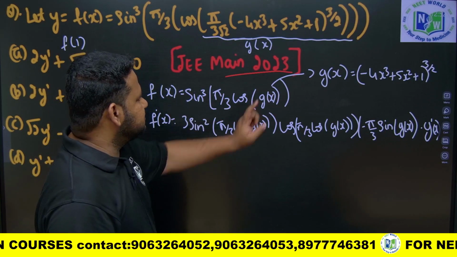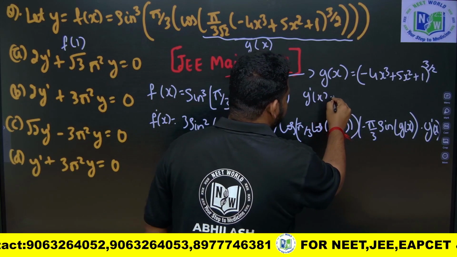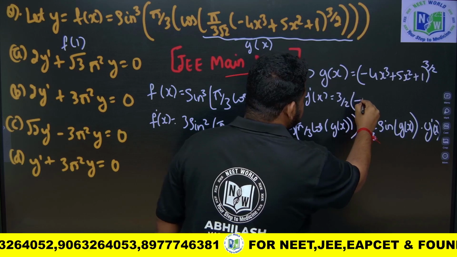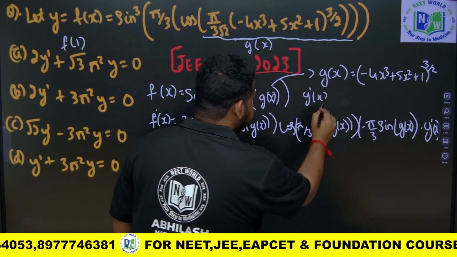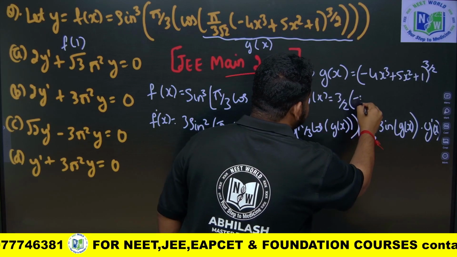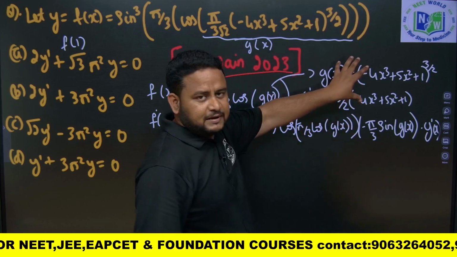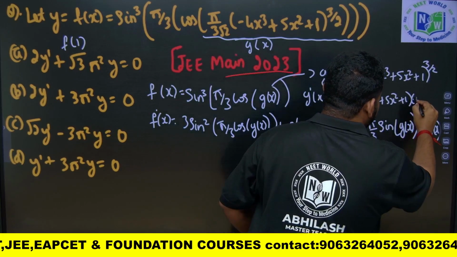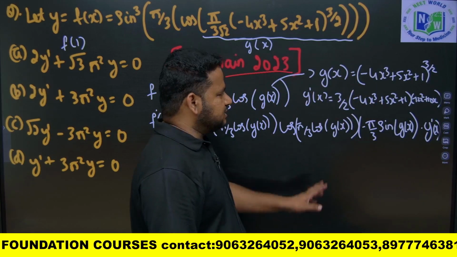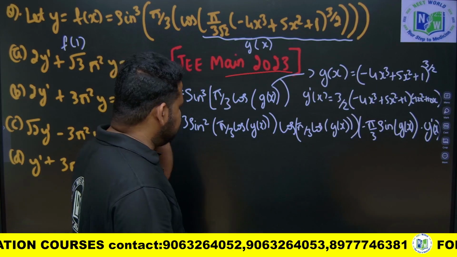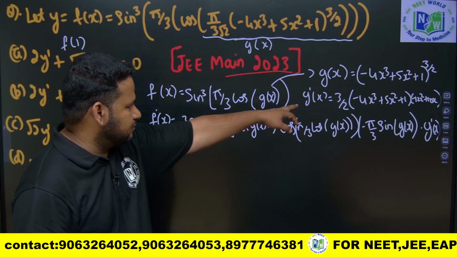Now, if I have to find g dash of x, what I can do is, g dash of x is equal to 3 by 2 into minus 4x cube plus 5x square plus 1. First I should write 3 by 2. Now, whatever is within the bracket we have to differentiate. So this will become minus 12x square plus 10x. That's it. This is what I get. Now, I got f of x, I got f dash of x. Now, wherever g dash of x is there, I have to put this value.